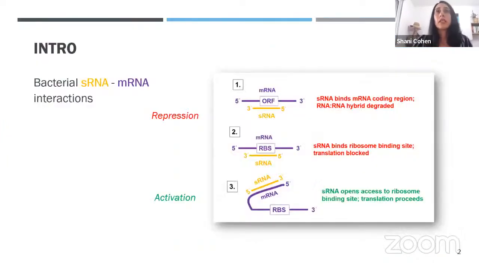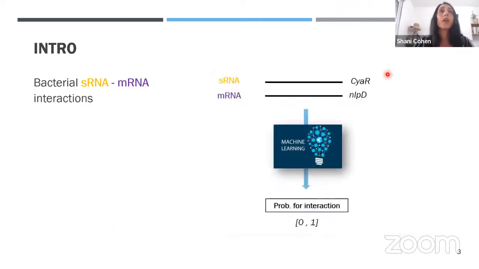So bacterial small RNAs interact with mRNA targets in different ways. Mostly regulation is exerted as an act of repression, as the sRNA either blocks the mRNA translation or leads to its degradation. In some cases, unlike microRNAs, sRNAs base pair with the mRNA targets to activate their translation. In this specific work, we predict whether an interaction will happen or not. So given a pair of sRNA and mRNA, our models predict and return the probability that the two molecules will interact.